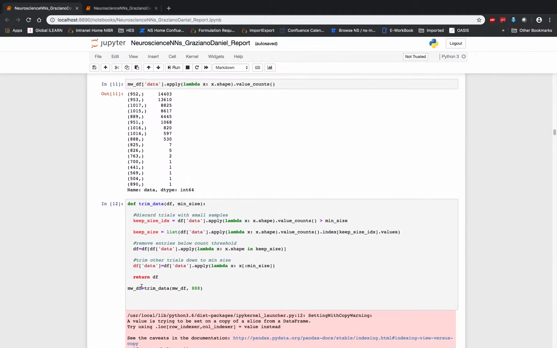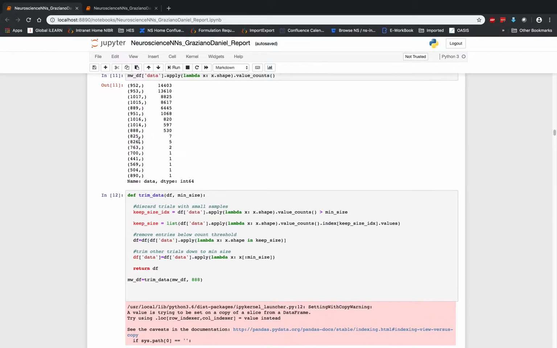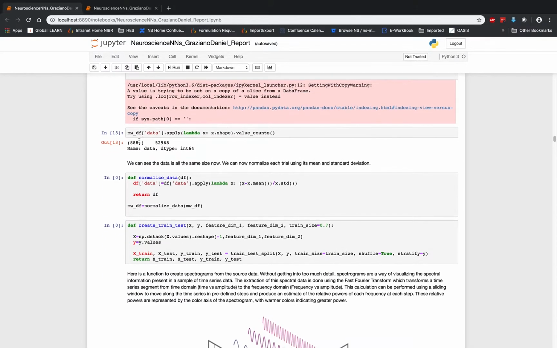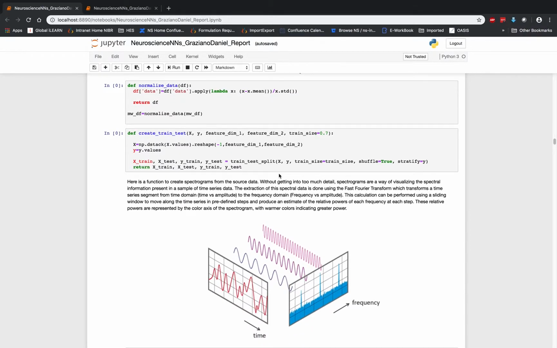in this specific case. The trim data function works by trimming out samples that are not having very much representation, and the rest it actually trims them down to the smallest of the remainders. So we end up with data of the same size, and we perform a typical normalization calculation on each of the rows. Each of these consists of taking the value, subtracting the mean, and dividing by the standard deviation, which is a pretty normal way to standardize data. And then we create the train and test split, as we mentioned before, with stratification, although the data set is very balanced, so it's not necessary to stratify if you don't want to.